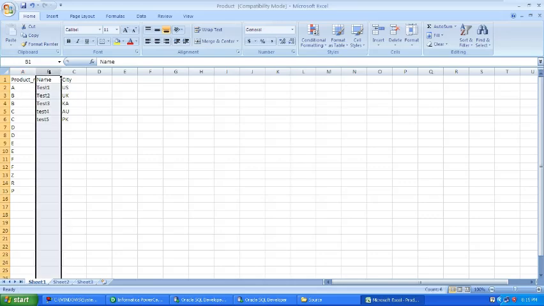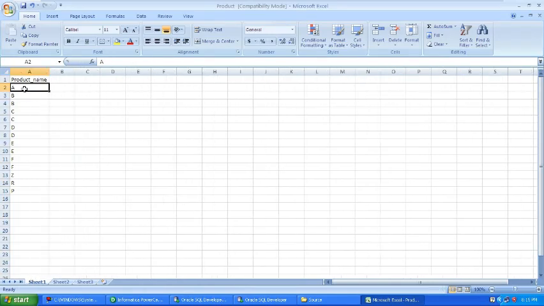Let me delete the other column. This is the input value, right? Suppose we receive information like this. Here is product ID, product name.